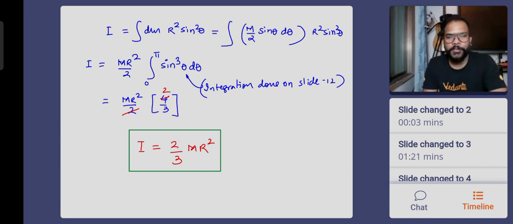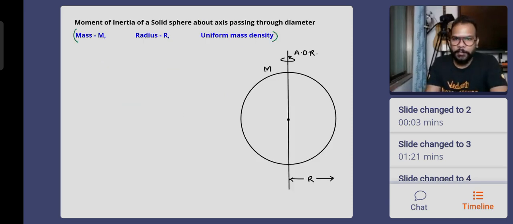Okay, chalo guys. Now the next one will be very simple, but you'll have to remember the moment of inertia of a hollow sphere. It is 2 by 3 m r square. You have to remember this for the derivation of a solid sphere. So this is a solid sphere. Look at the difference now. The diagram may look exactly the same. The difference is now it has uniform mass density.